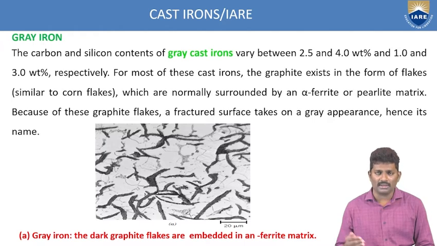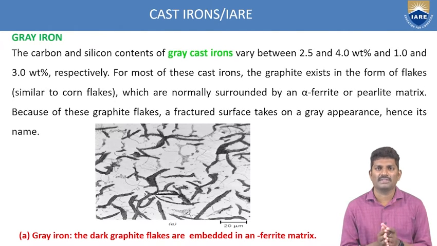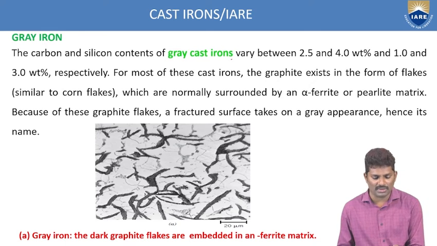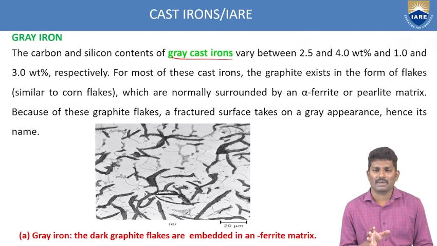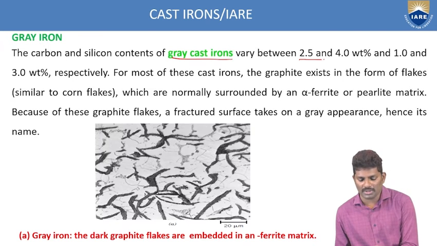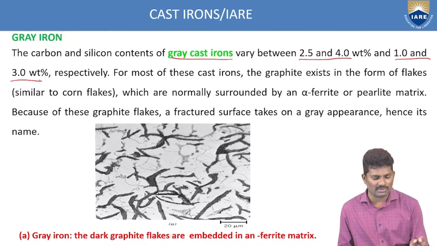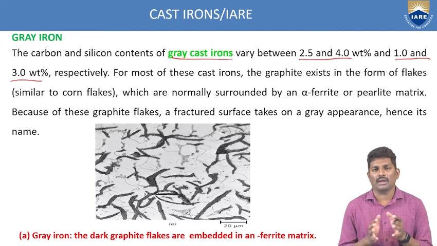Again, cast iron is divided into different categories based upon the microstructure. Here the cast iron is changed into grey cast iron. So what is grey cast iron? It is a subclassification based upon the composition. What are the compositions here? 2.5 to 4% of carbon content and 1.0 to 3% of silicon. That type of component is called grey cast iron. So if 2.5 to 4% of carbon and 1 to 3% of silicon are there, then that material is said to be grey cast iron.